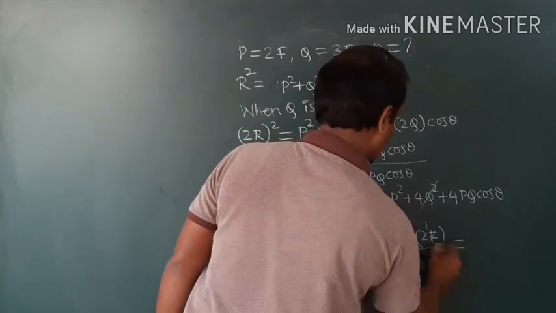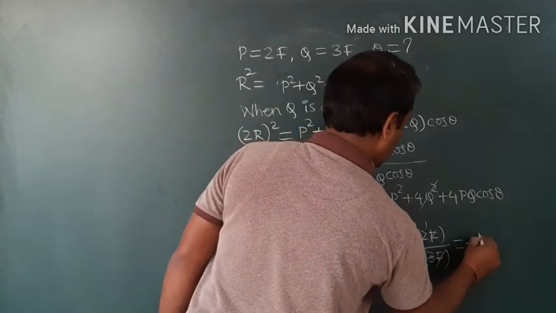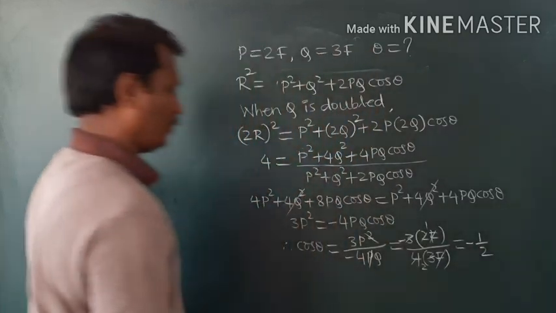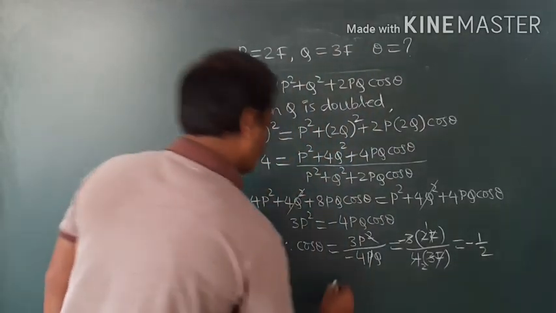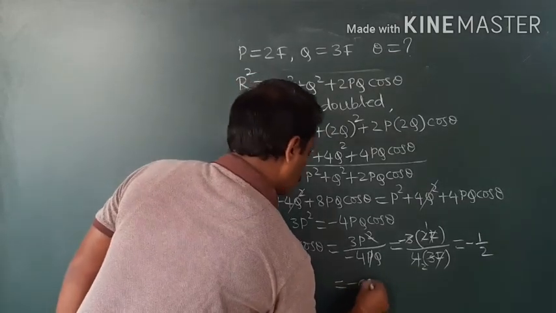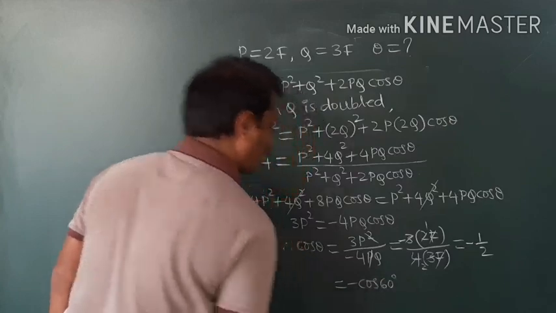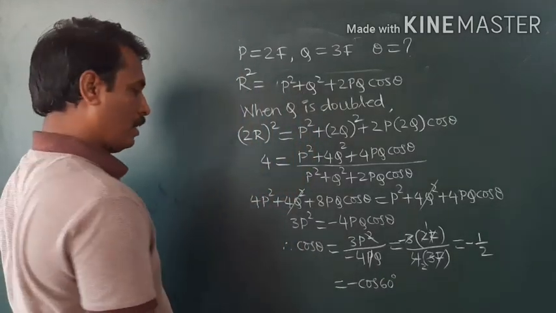So we will get, and here the minus sign is there, so minus 1 by 2. So minus 1 by 2 means minus cos 60 degree. You know that cos 60 is equal to 1 by 2.